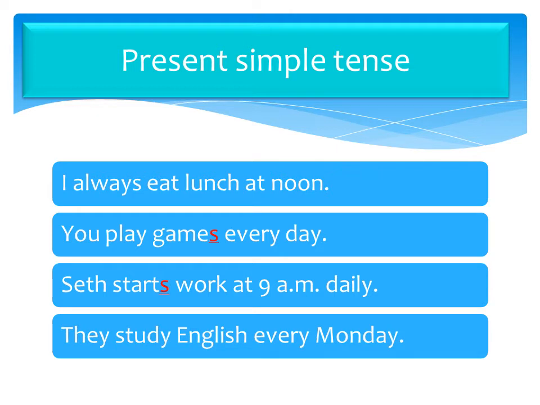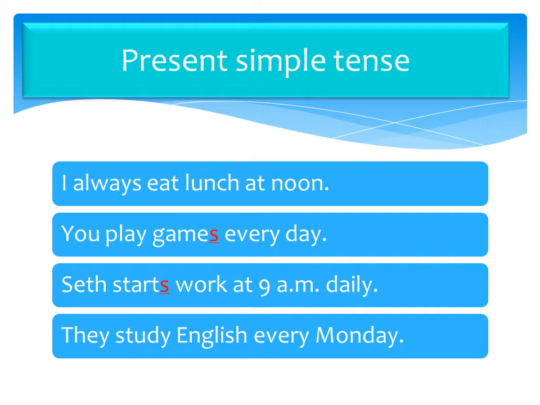What is that? Eat lunch at noon. So I use the present simple tense, and here I use the verb eat. I eat. So the second example says you play games every day. Do you see the clue that helps you now? That is something that happens regularly. It is every day, so it's something that happens as a routine or a habit. So you play games. The verb here is play.